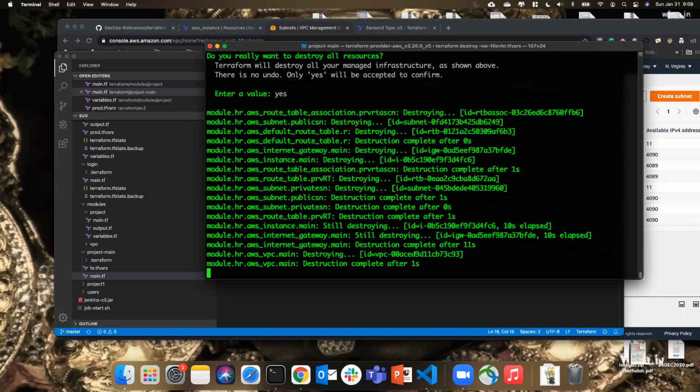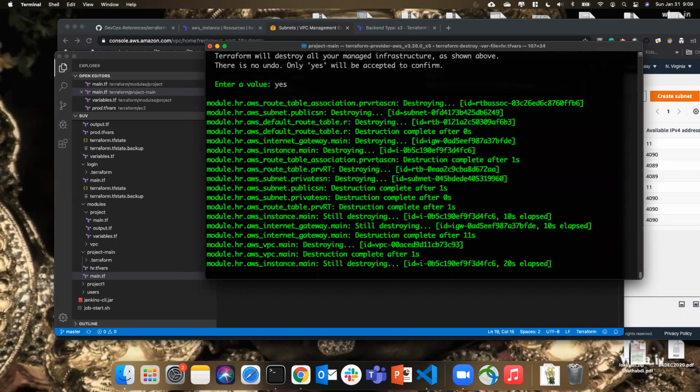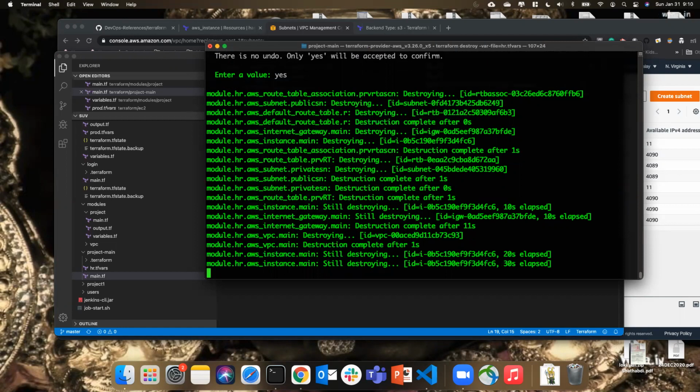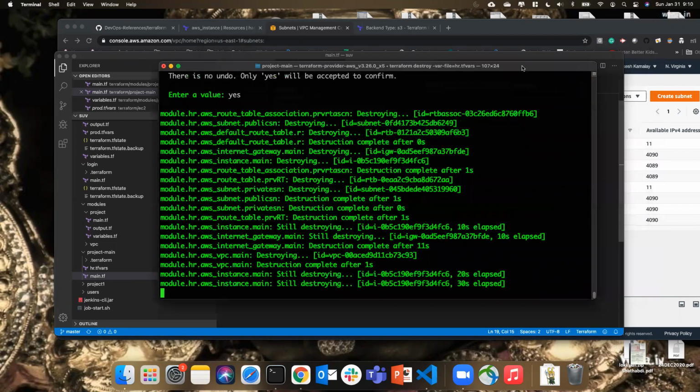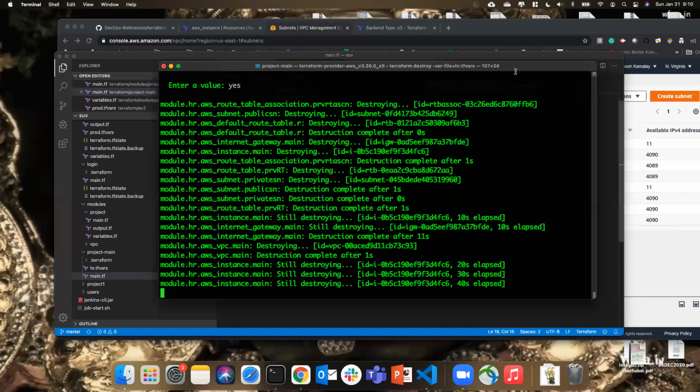So in the morning, you can create a Jenkins job that will run this Terraform script, which creates a stack automatically. In the evening, at 6 o'clock, you run another Jenkins job that will destroy it automatically. So you don't need to create it manually. DevOps itself is automation, so we don't do anything through the UI.